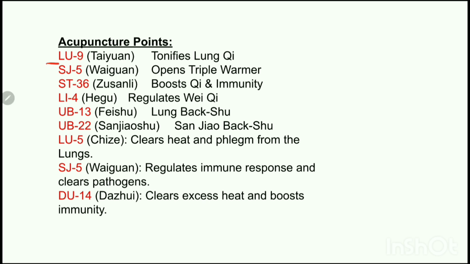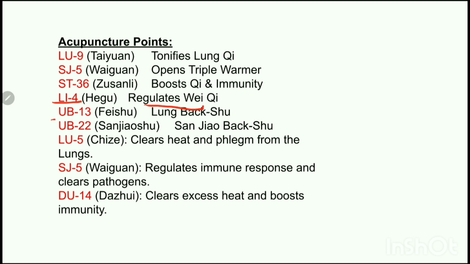We can use Lung 9, which will tonify the lung chi. It will strengthen the breathing and circulation. We can use Triple Warmer 5 or Sanjiao 5, which will open the triple warmer, clear the stagnation, and improve chi flow. We can use Stomach 36, which will boost the chi and immunity. It will support both the lungs and the triple warmer. We can use LI4, which will regulate the Wei Qi and improve the immune function and circulation.